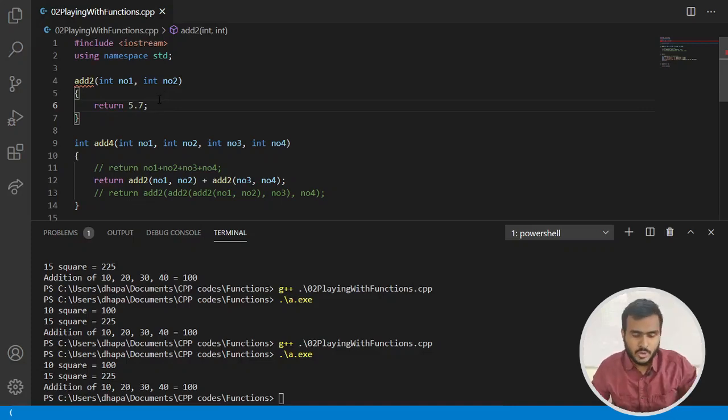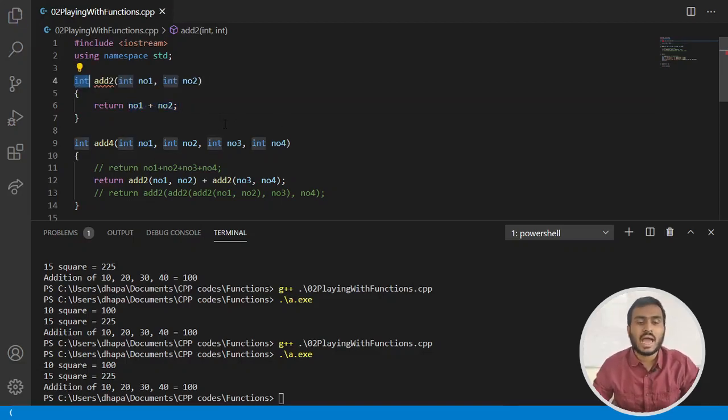I hope you are very clear with this idea of how it is going to execute. But I will recommend that you please never skip writing the return type. It's good practice to write the return type even if the return type is int.